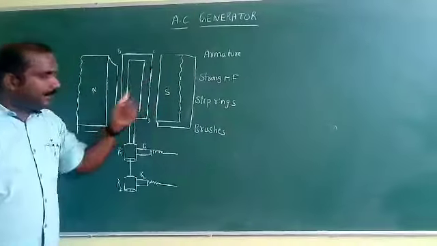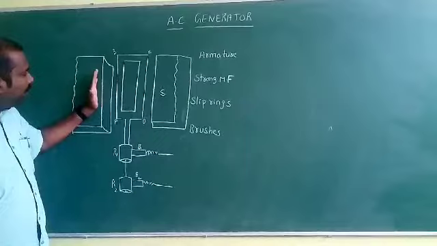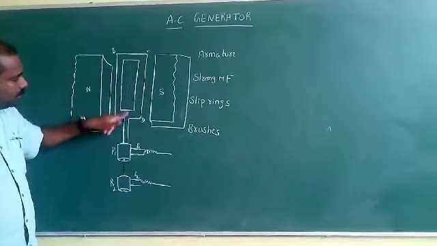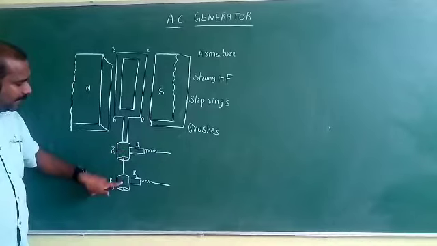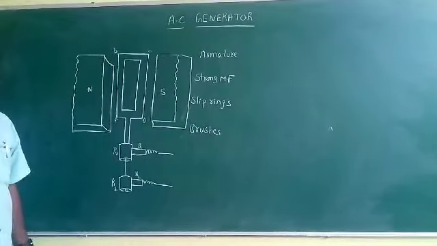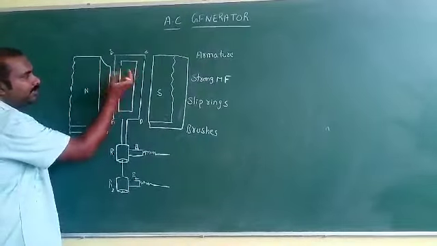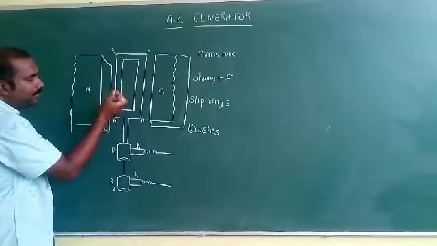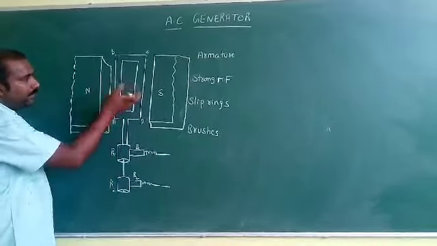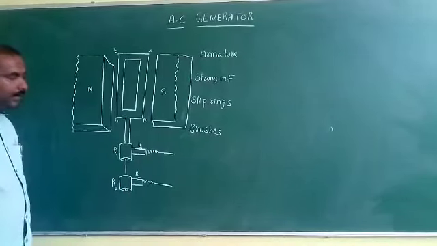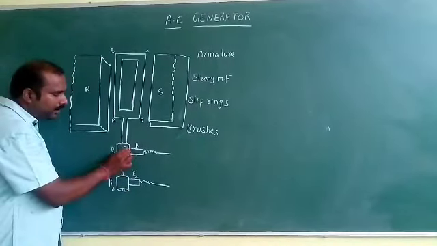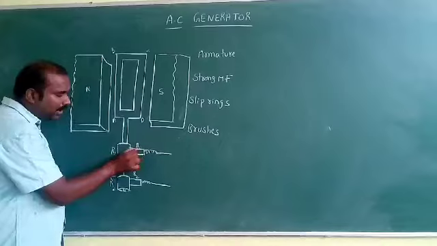Radial strong magnetic field. Now, this armature is connected to two slip rings. What is the purpose of these slip rings? When the armature is rotated, these slip rings also rotate along with the armature coil. These two slip rings are always in contact with two carbon brushes.